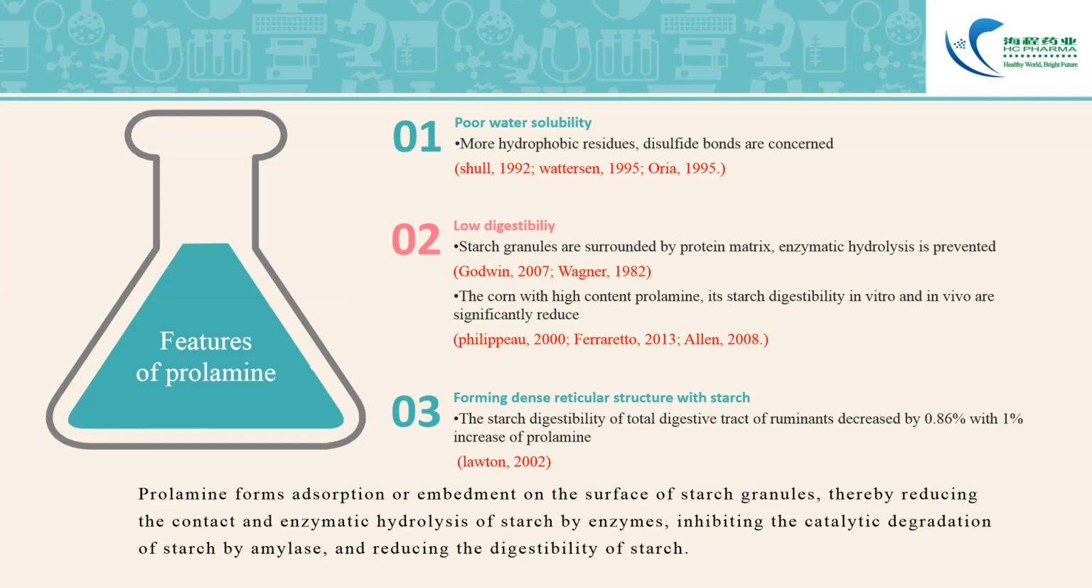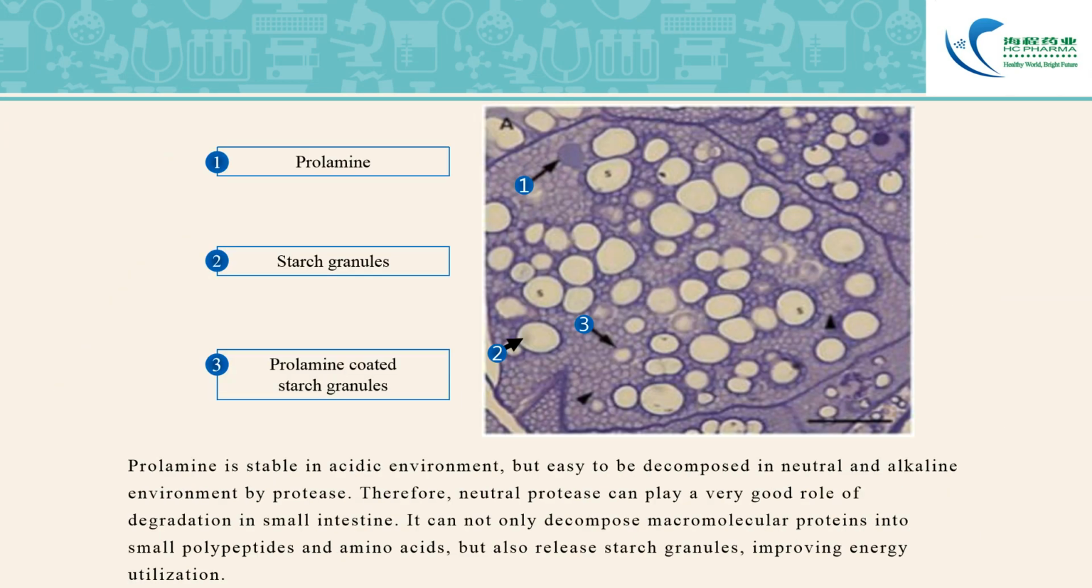Prolamine forms adsorption or embedment on the surface of starch granules, thereby reducing the contact and enzymatic hydrolysis of starch by enzymes, inhibiting the catalytic degradation of starch by amylase, and reducing the digestibility of starch. Prolamine is stable in acidic environment, but easy to be decomposed in neutral and alkaline environment by protease. Therefore, neutral protease can play a very good role of degradation in the small intestine. It can not only decompose macromolecular proteins into small polypeptides and amino acids, but also release starch granules, improving energy utilization.